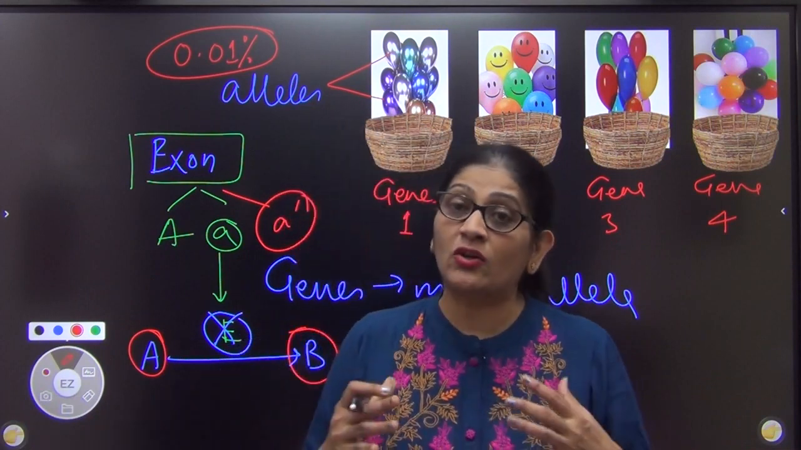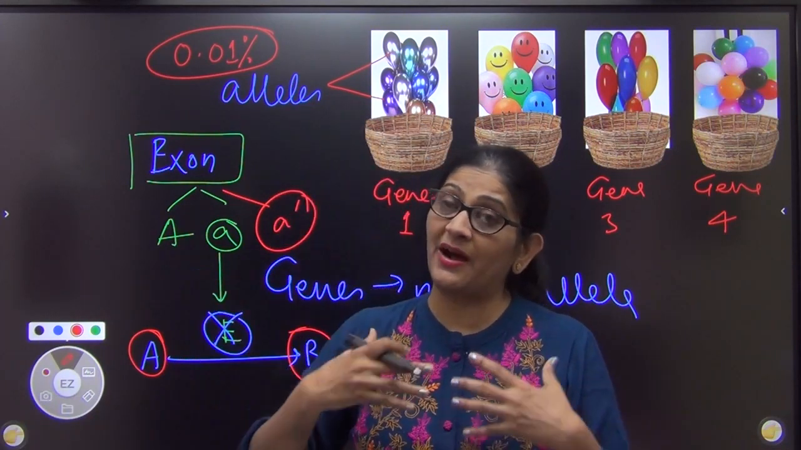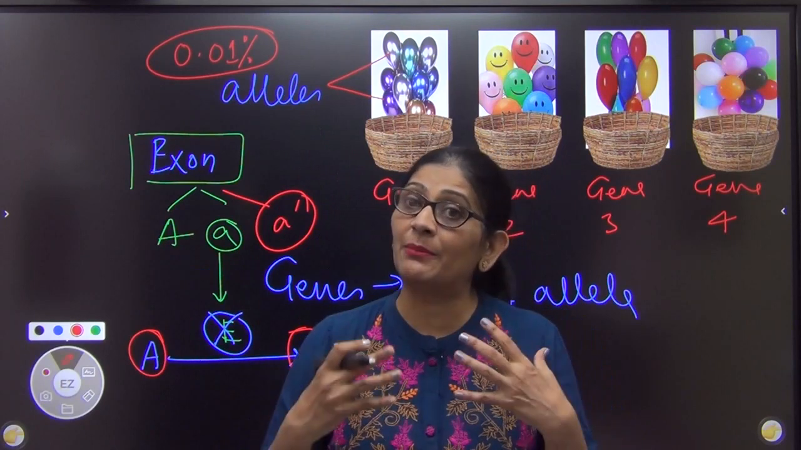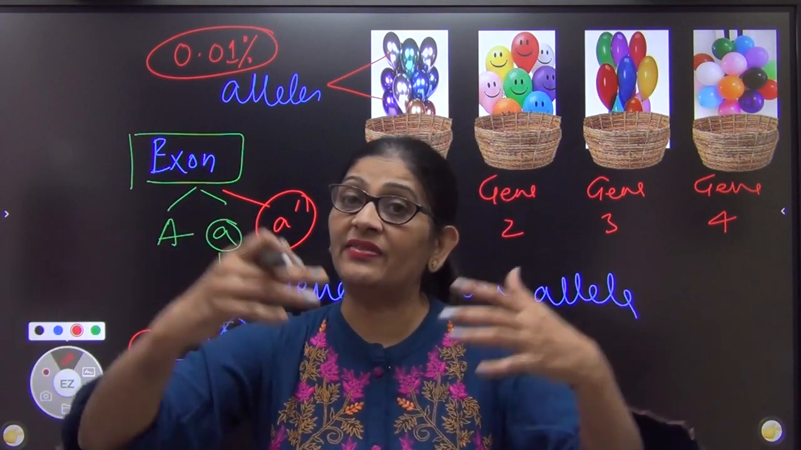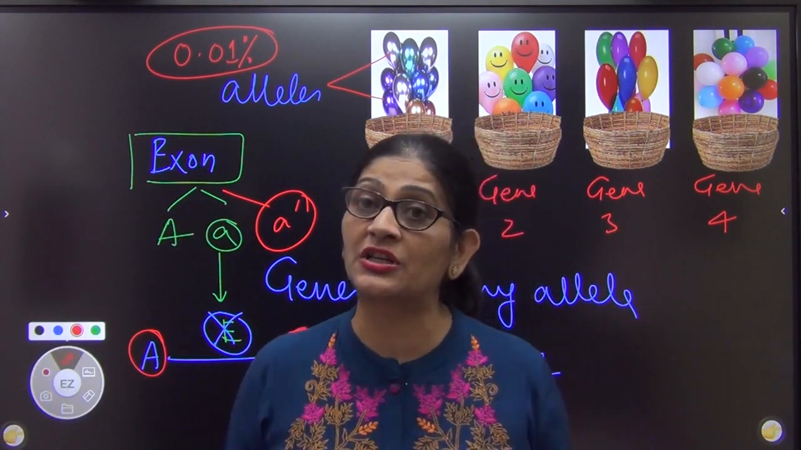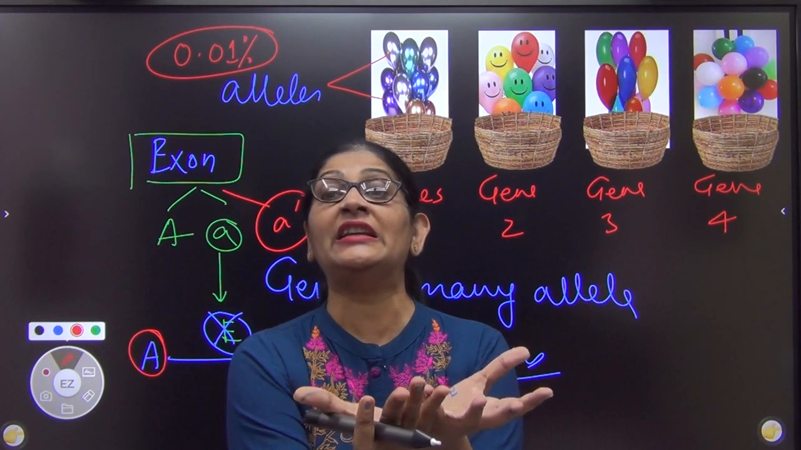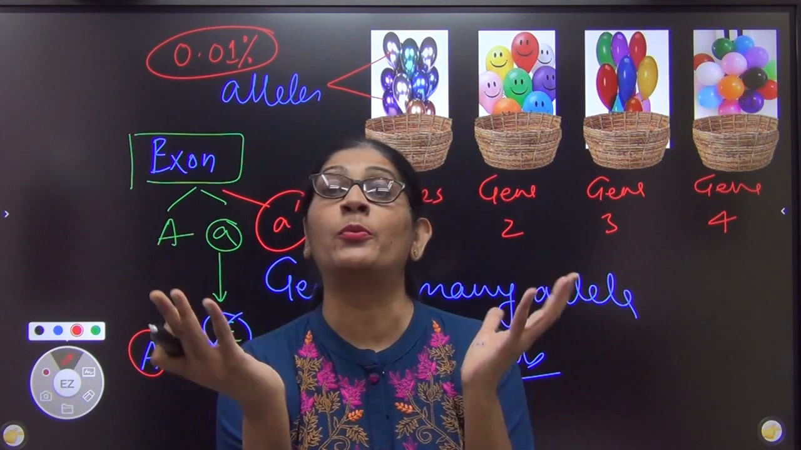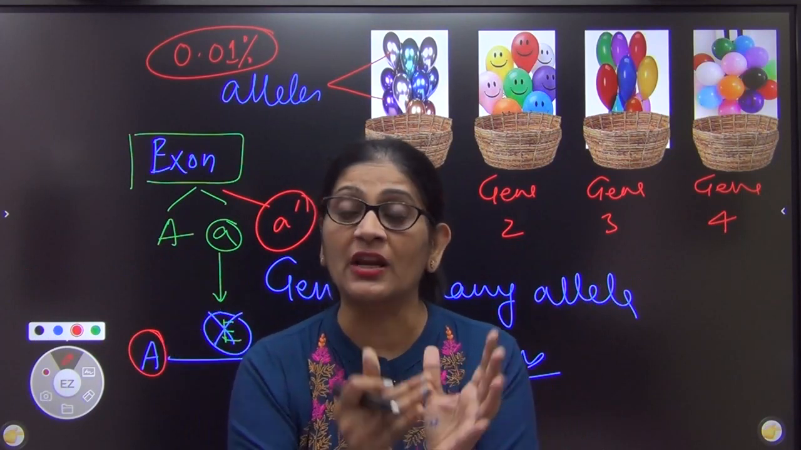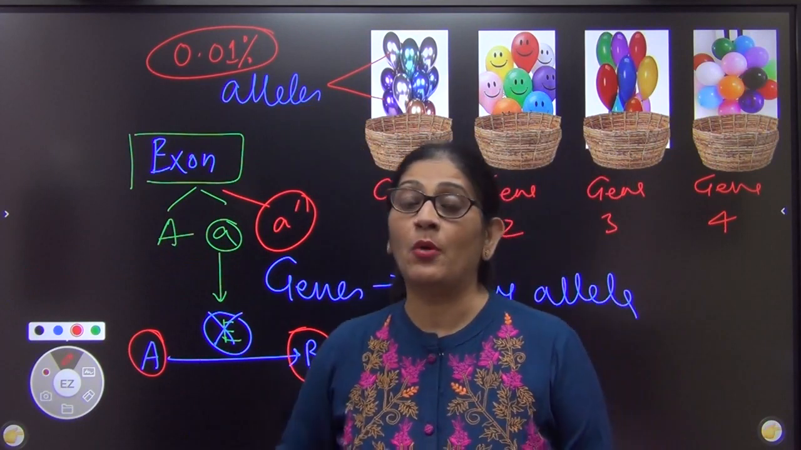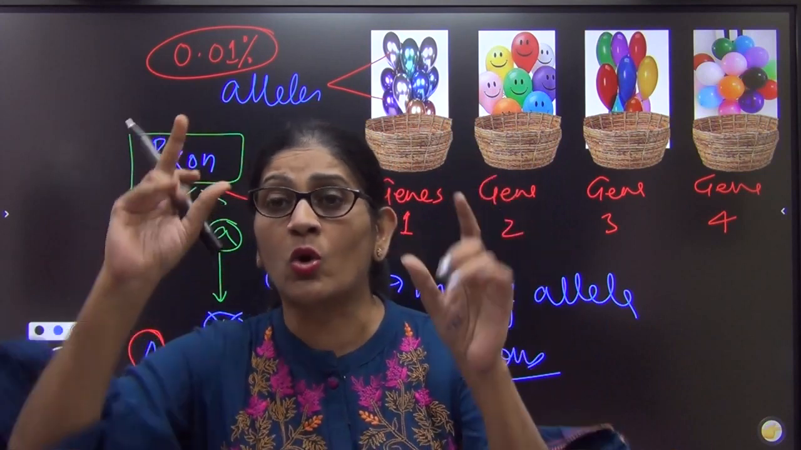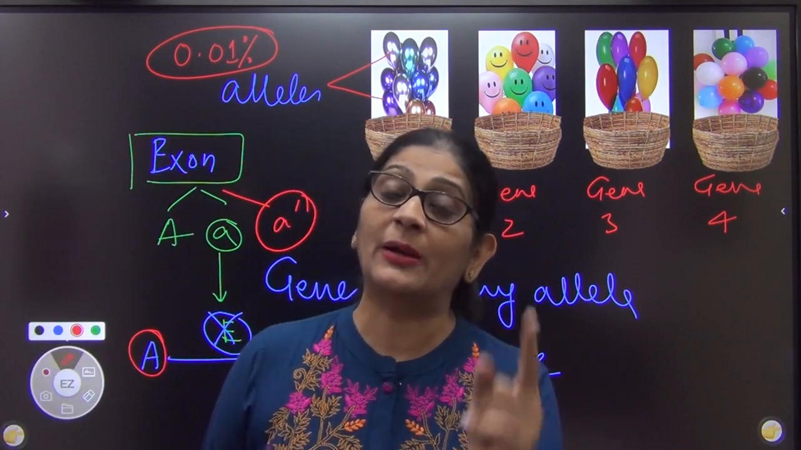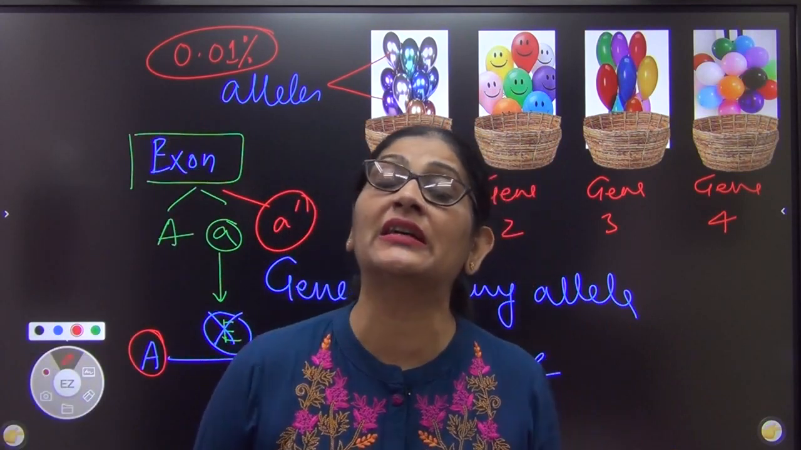ठीक? If at all after this mutation I survive, I am still able to reproduce, I am able to pass this allele to the next generation, such that this allele gets populated, it gets popular within the population, and वो population में at least 0.01%, at least 1 in 10,000 or 1 in 1 lakh लोगों में कम से कम वो पाया जाना चाहिए, तभी हम उस mutated gene को allele का दर्जा देते हैं.